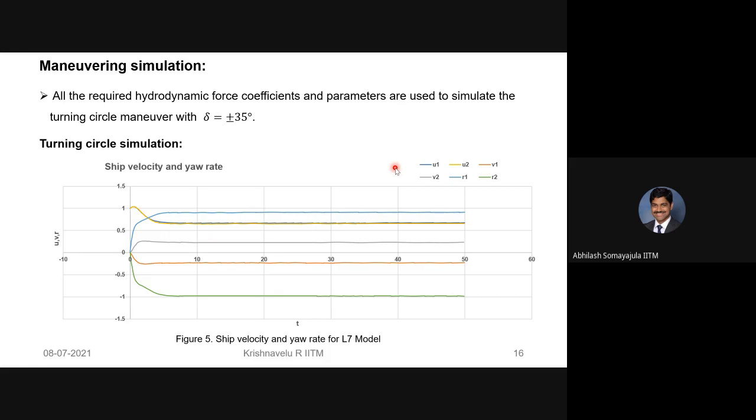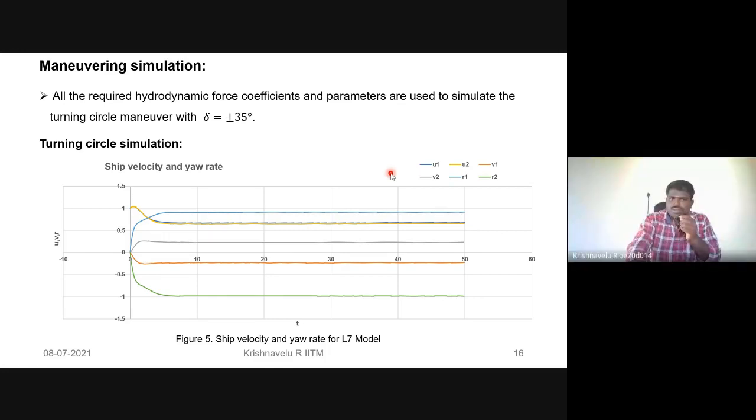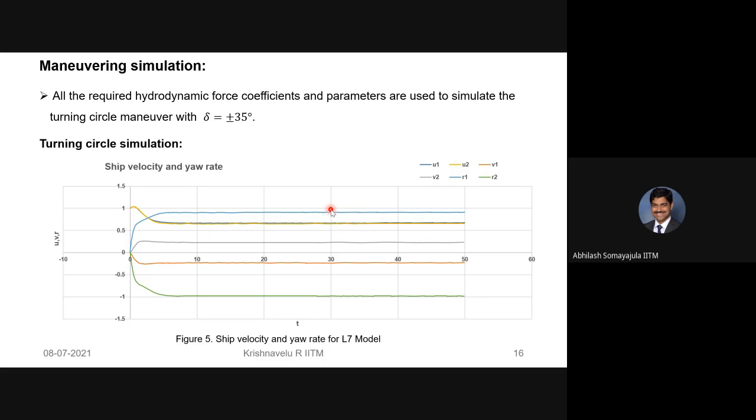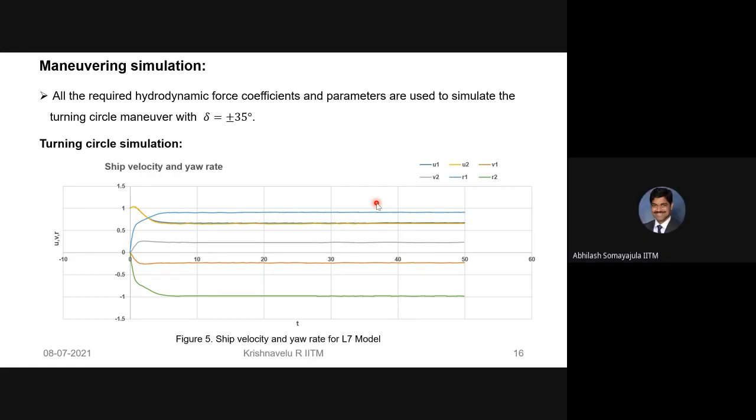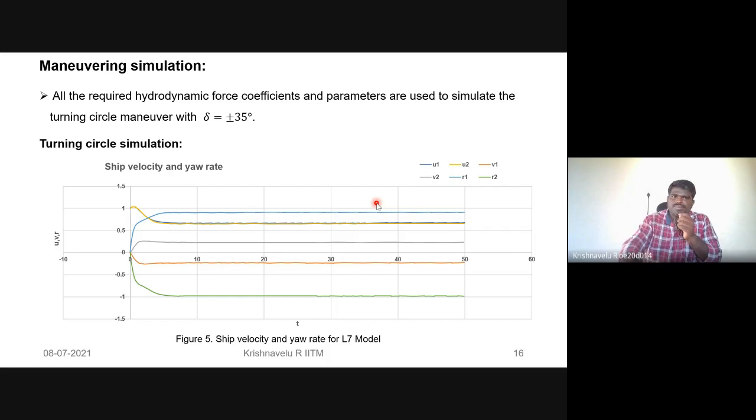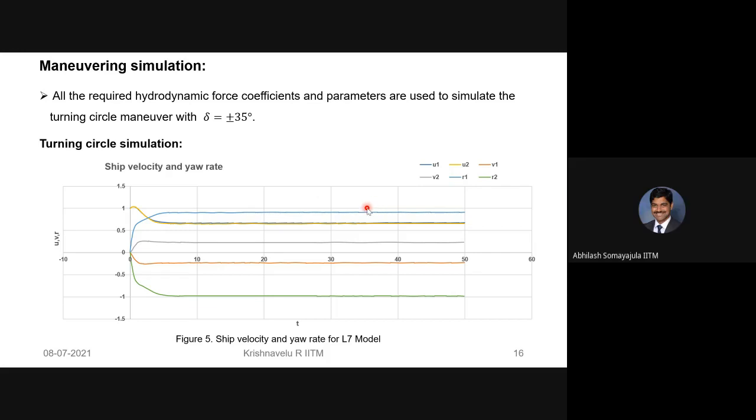Are these dimensional values which are plotted, or non-dimensional values? I think they are non-dimensional. Your forward speed, U1 and U2, starts from 1. It is clearly non-dimensional, I think. You may want to check your simulation later. Sure, sir. Can you go to the next plot?